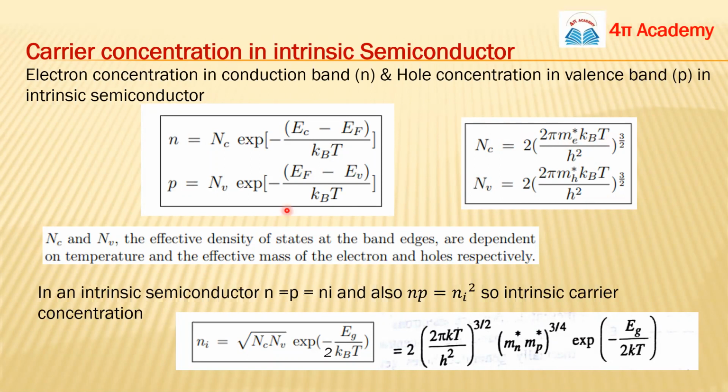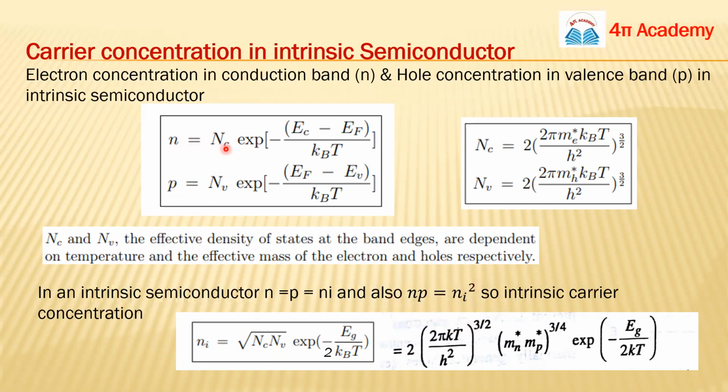Okay, as you know, in an intrinsic semiconductor the carrier concentrations of both the charged particles are the same, and it is represented by n_i. This relation will be very familiar to you, because this is, we can say, the law of mass action. So np equals n_i square. From here we can calculate the value of this n_i. So you can multiply these two terms, so this np will be n_i square, and take the square root of this term.